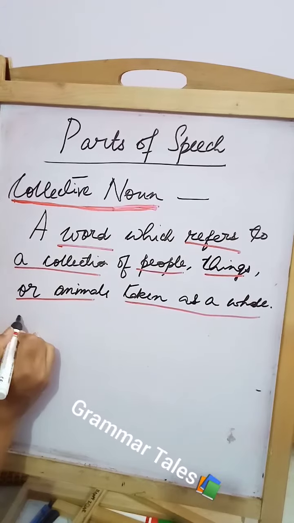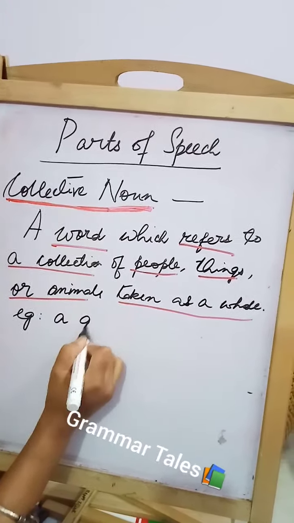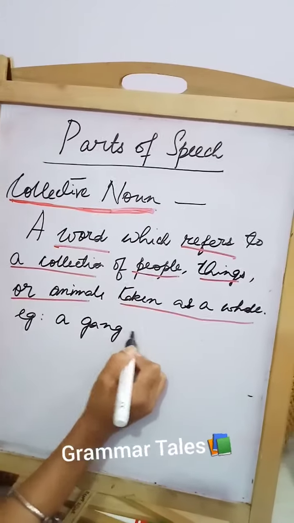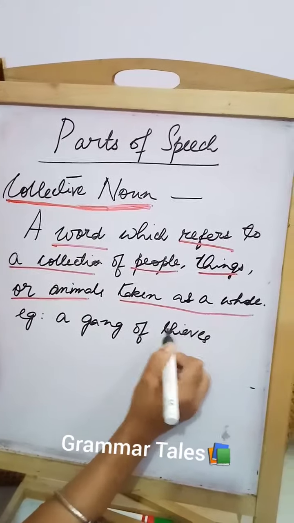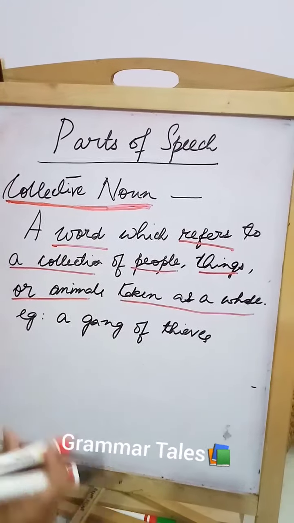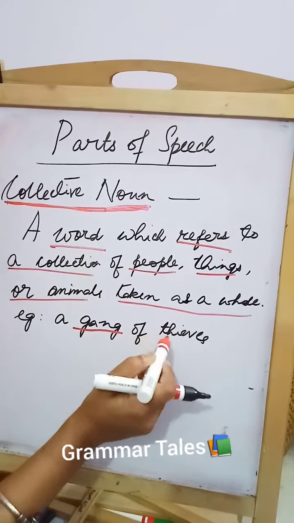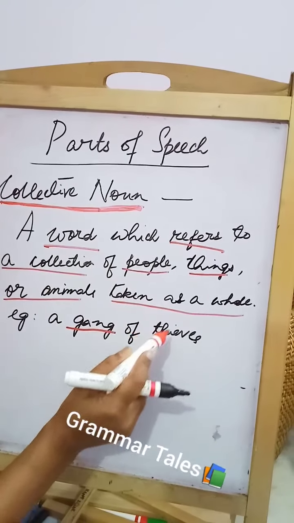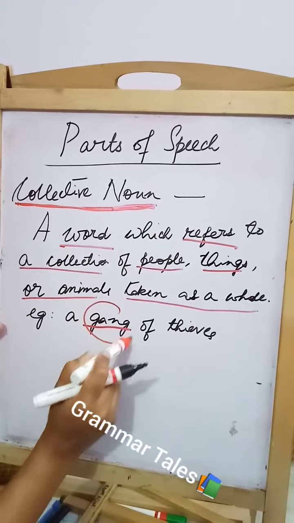For example, for people, a gang of thieves. So here, what is the collective noun? A gang. Here it denotes a gang of thieves. It means it denotes a number of thieves taken together. This is the collection.